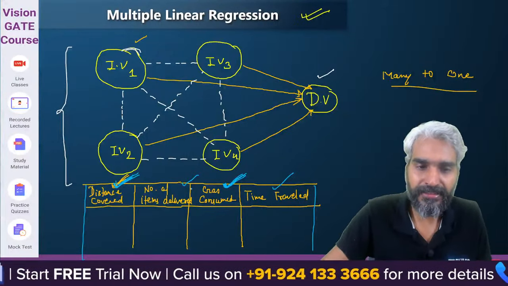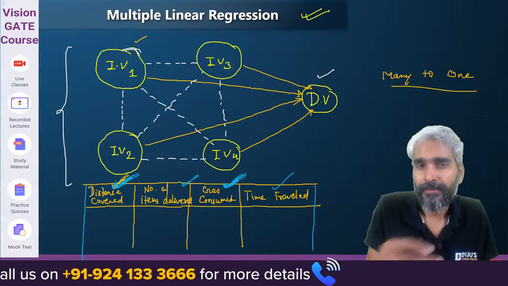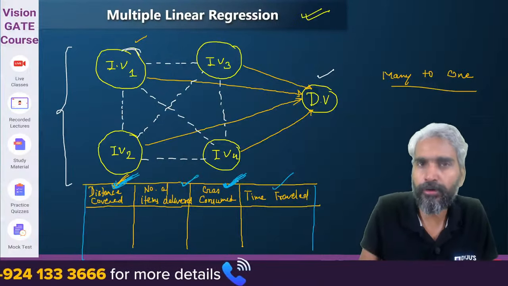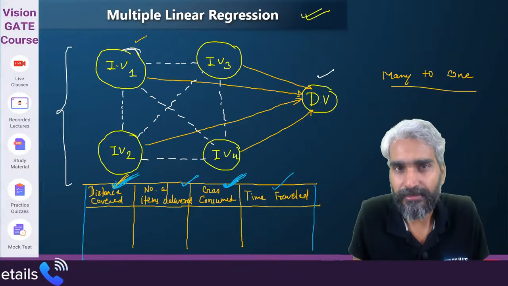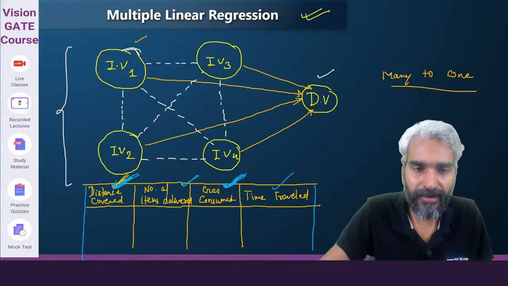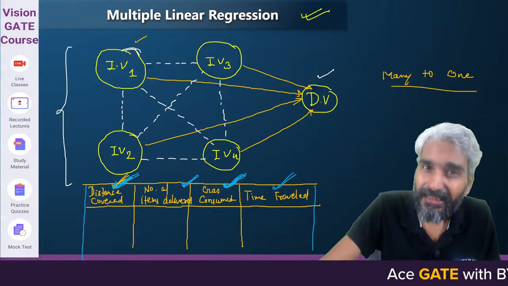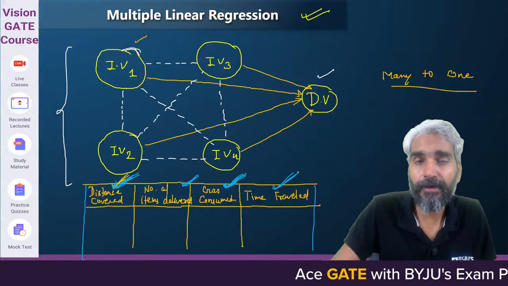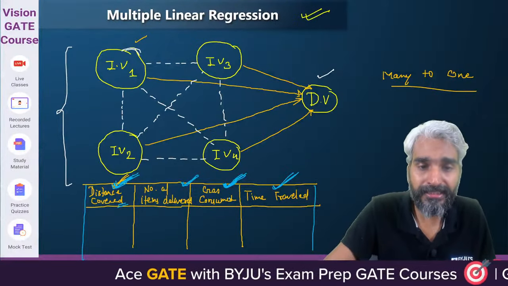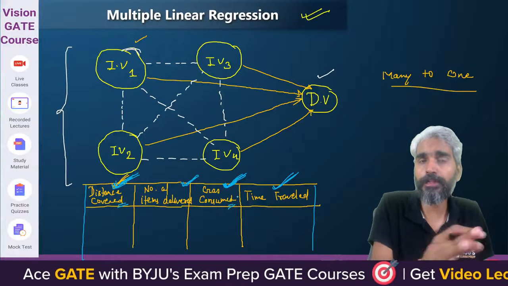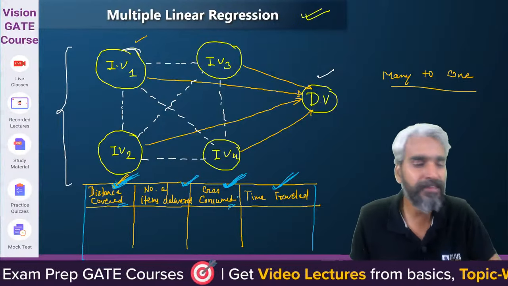The number of items delivered may or may not be highly correlated with these two particular factors, because maybe the person to whom you are trying to deliver the item is too far from the current location. So the number of items delivered may or may not be correlated with the time traveled, but yes, it is still correlated, because if you are delivering more meals, then it is not only about the distance covered and gas consumed, it is also related to the time which you will be wasting while interacting with that particular person.